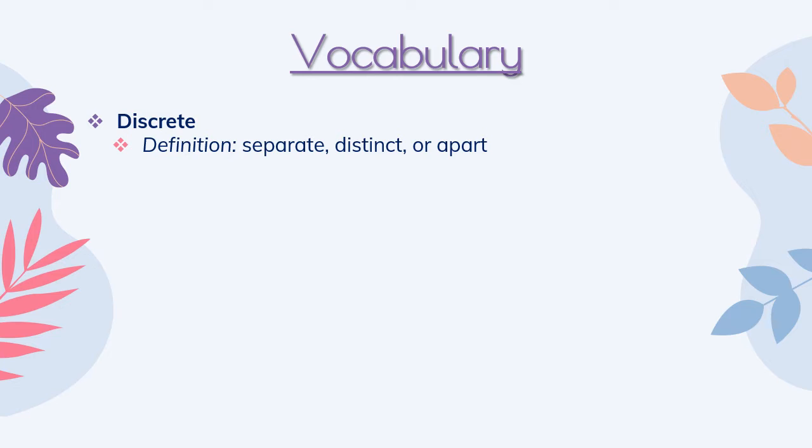Normally, in English, we use the word distinct more than we use the word discrete, but it has that idea that it's distinct, that it's separate, that it's its own part. So it is discrete from something else. A good way to remember the one that separates something is to look right here at the spelling. You have your E, T, E. You have a T separating your E's. You'll see why that is important in just a second.